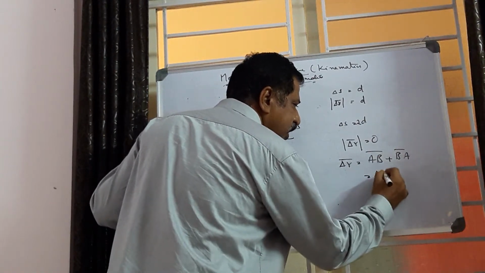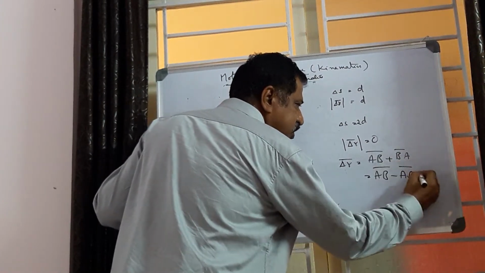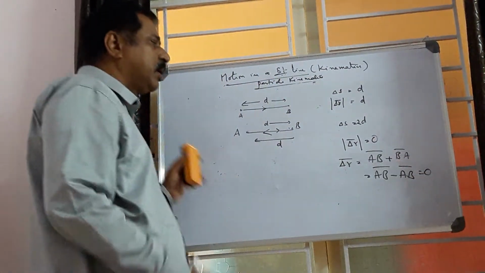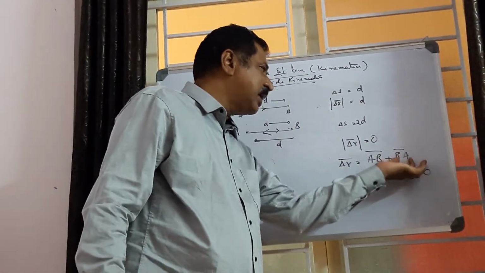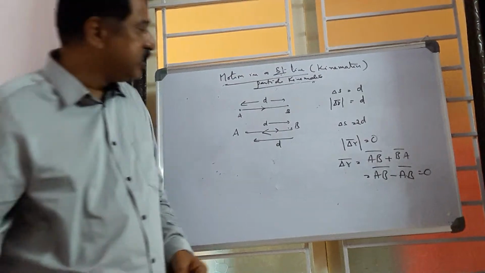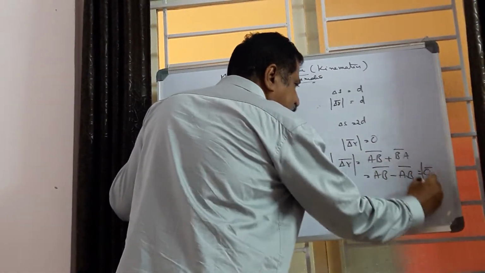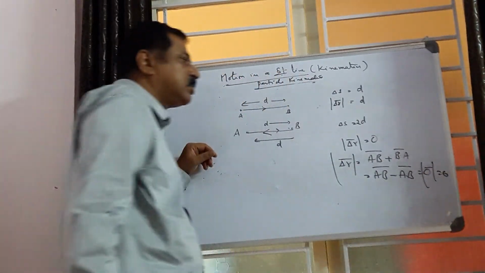That means if we change the order, BA becomes negative AB. We reverse the direction, we get the negative sign here. That is why the displacement is 0. We get a zero vector here. Mod 0 we get here.